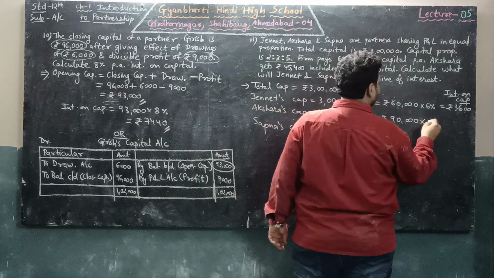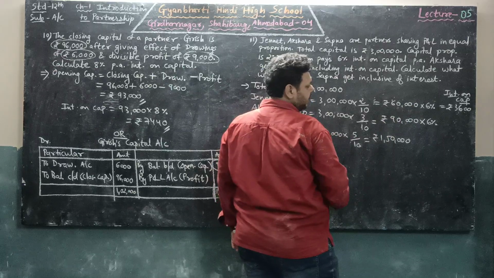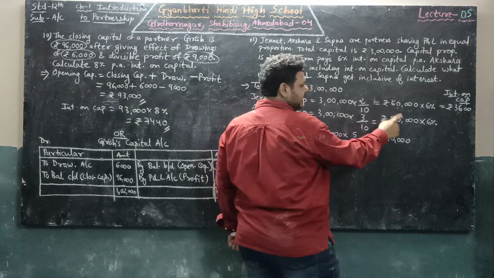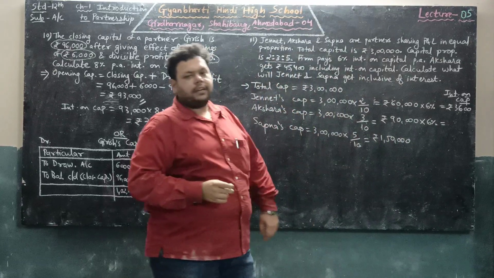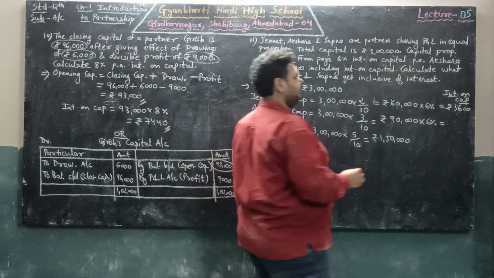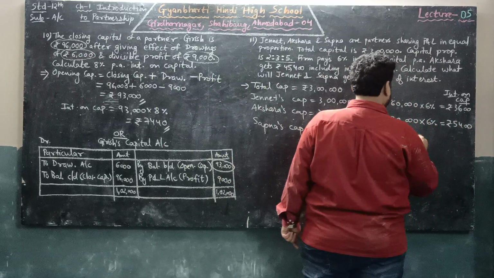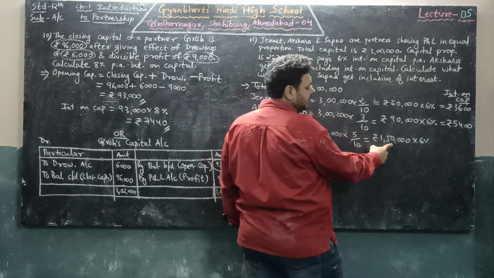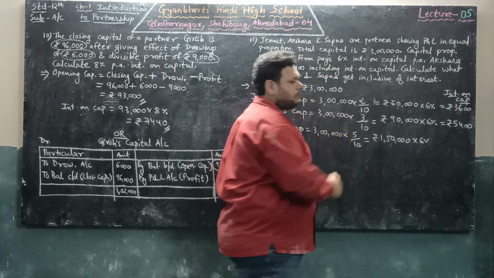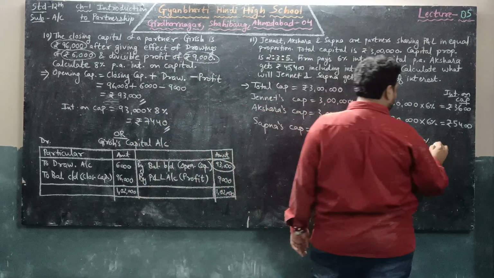Same for Akshara, multiplying her capital with 6%, capital is 90,000, at 6% she will get after calculation 5,400. Similarly for Sapna, Sapna's capital is 1,50,000, 6% is the interest, so she will get 9,000.